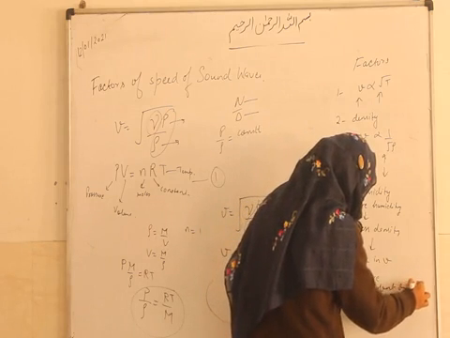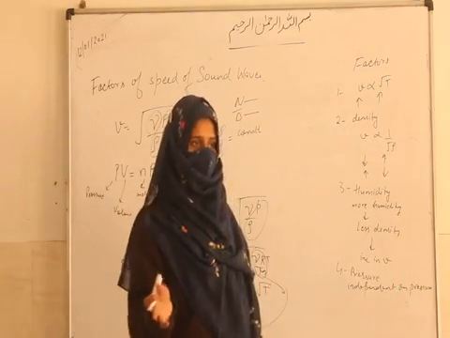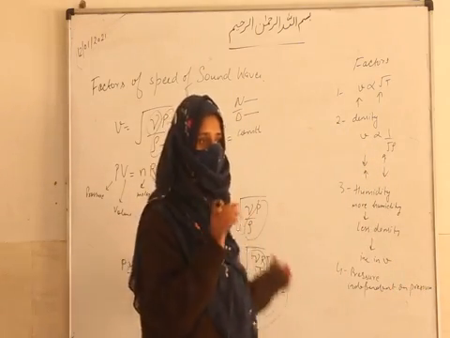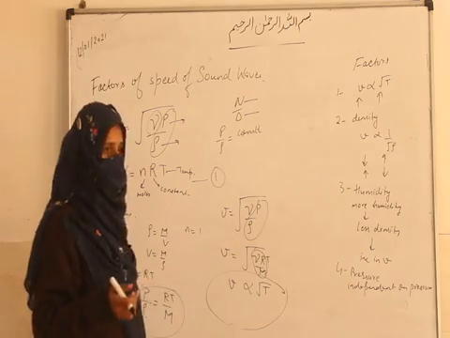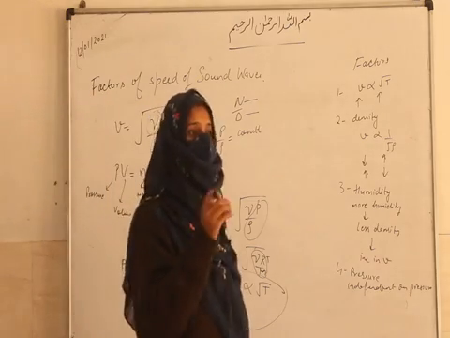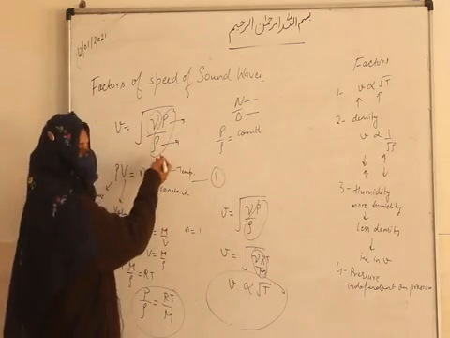Independent of pressure, because if pressure increases, then density will also increase. If pressure decreases, then density will also decrease. So anyhow we are getting only a constant value. Gamma is also a constant value. That means there is no varying quantity. We want a quantity which will vary, but here no quantity is varying.